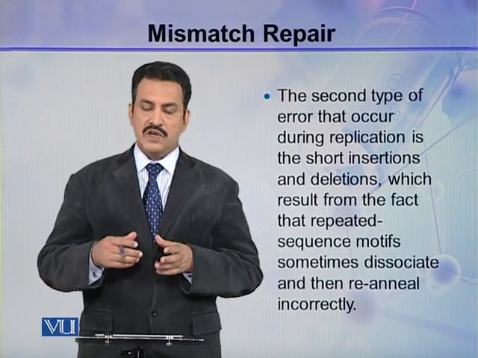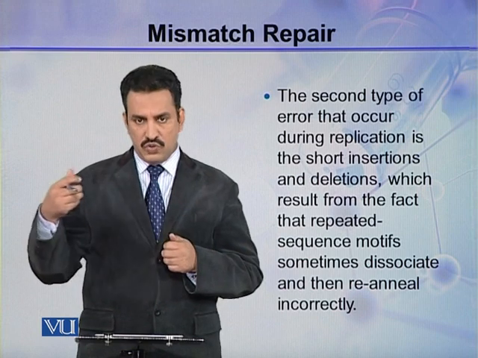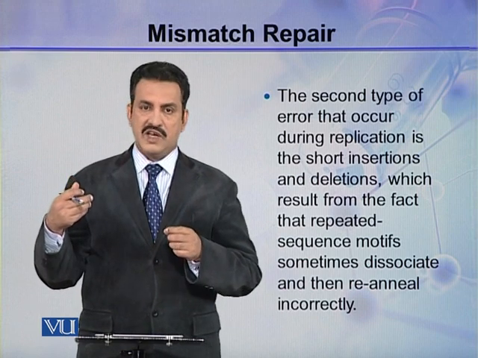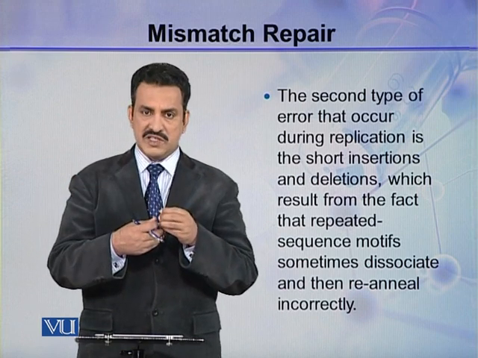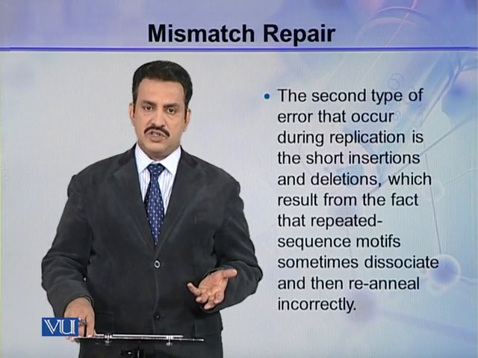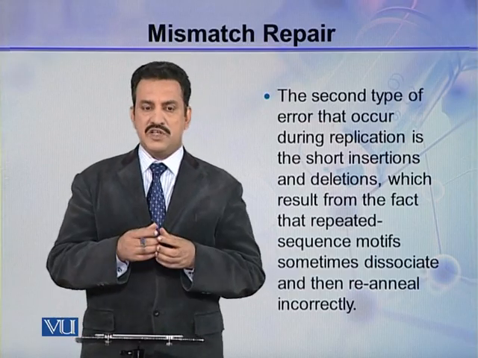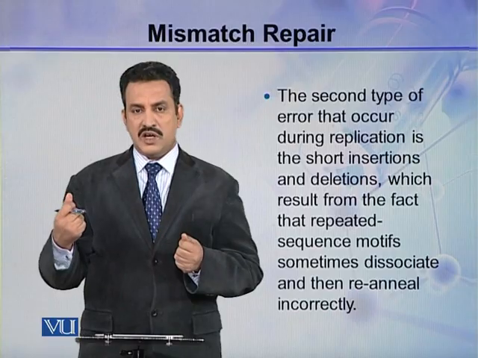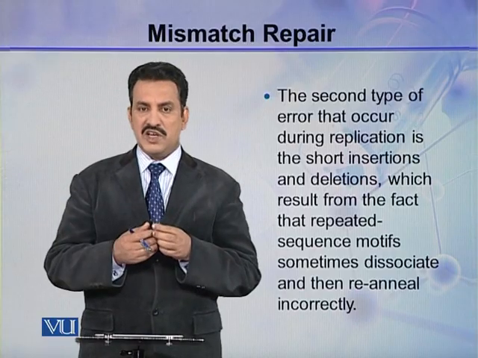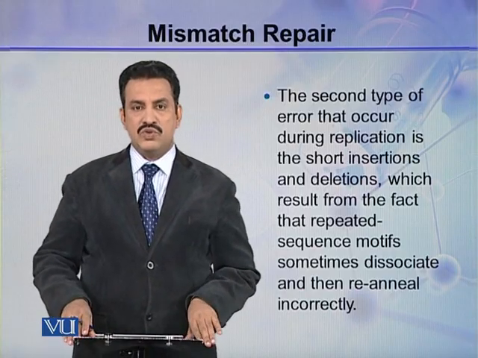So if one motif is removed and it has annealed somewhere else, it causes insertions, and similarly if it has dissociated but not re-annealed, it may lead to deletions.